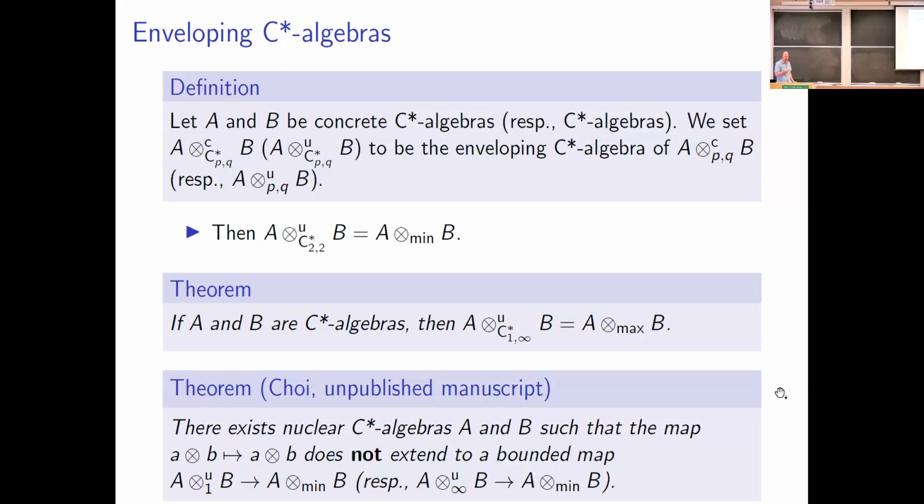So the one and the infinity tensor products do not even need to dominate the minimal C-star norm. However, when you take the maximum of the two norms, it necessarily dominates. I find this a really compelling reason to study the symmetrized version of the tensor product.